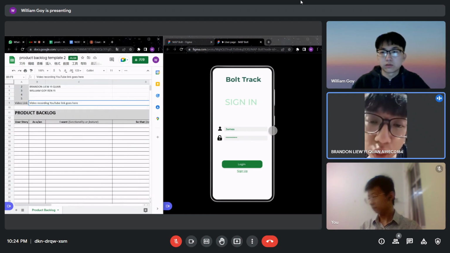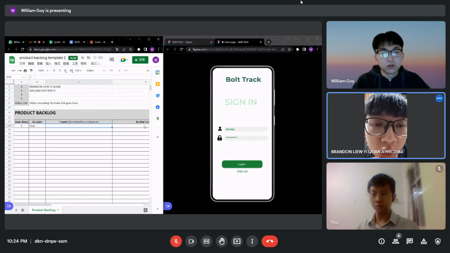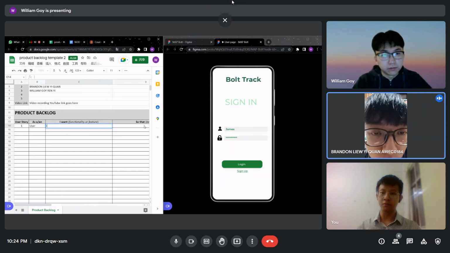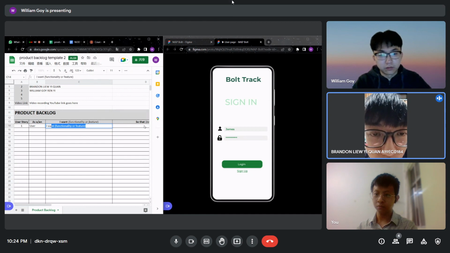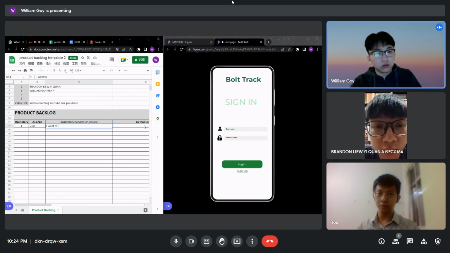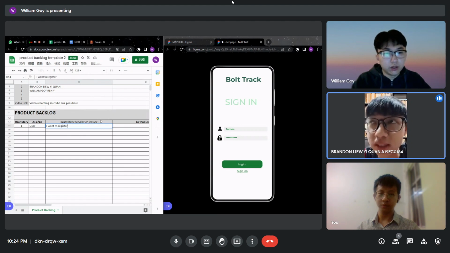So as a user, of course, the user has to register, I think, right? Yeah, the user has to register. So as a user, I want to register. Register first or sign in first? Either one. Register first. You need to register first to have sign in.